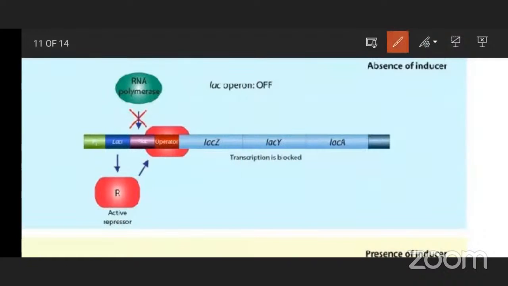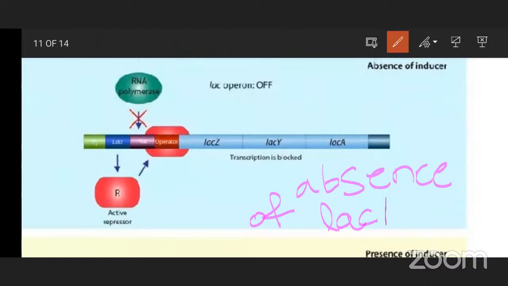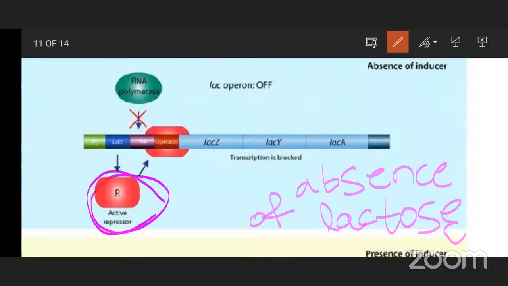In the absence of lactose, this operon is switched off. So that's why this repressor becomes active because inducer is absent.